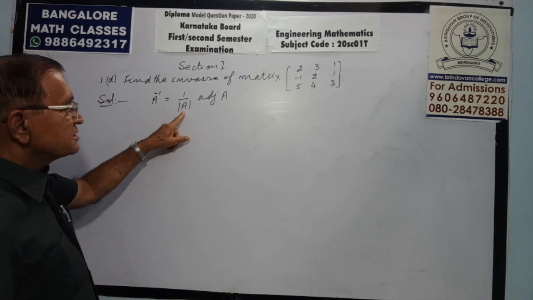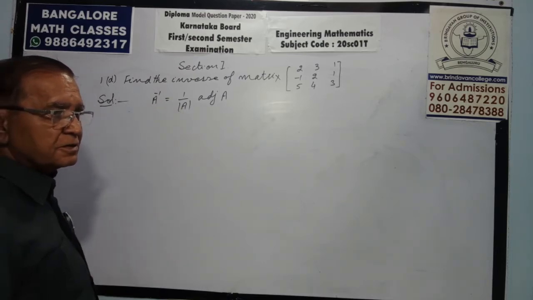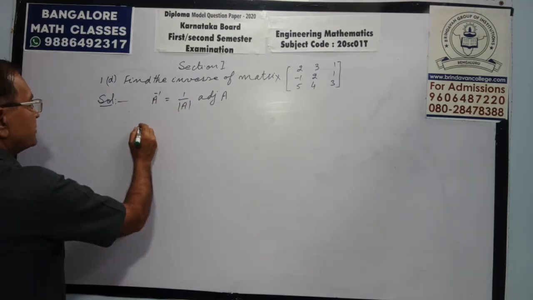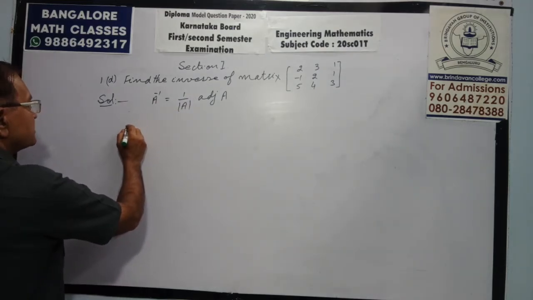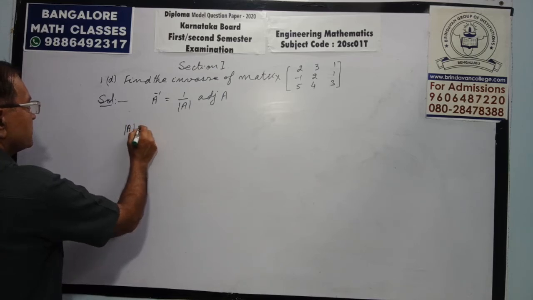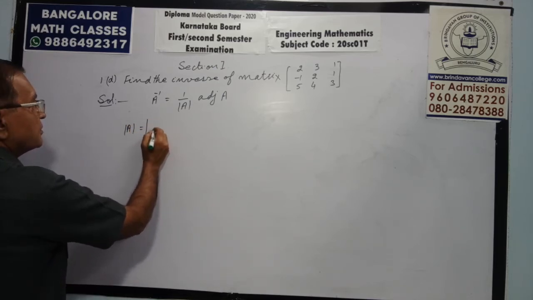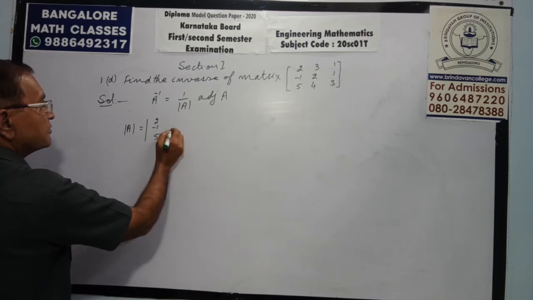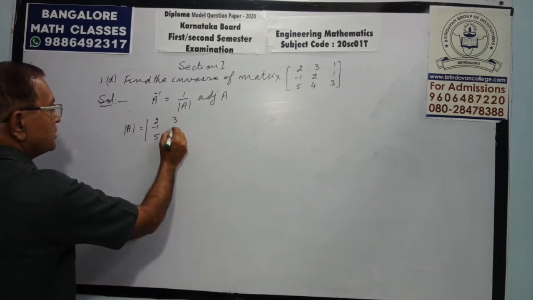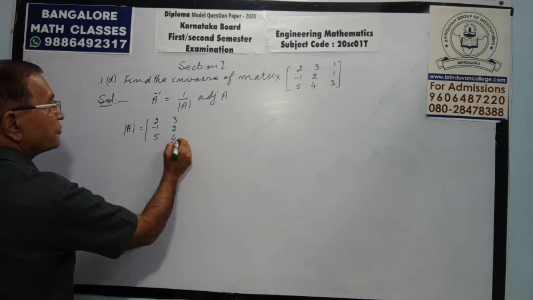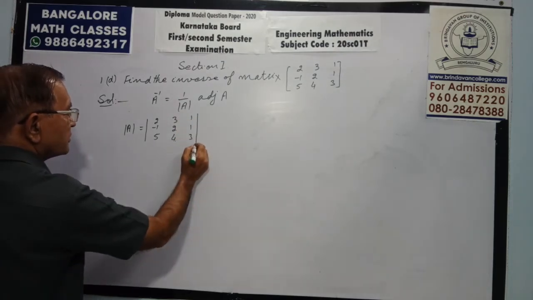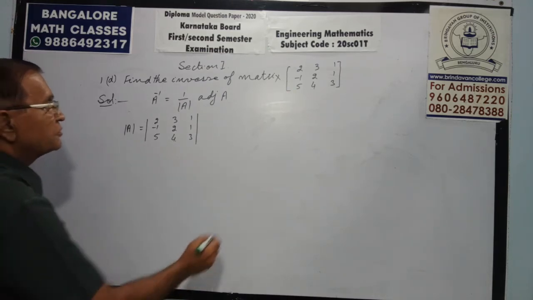If A determinant is 0, solution is not possible. It means your first step is to find the value of A determinant. Now we will put it as determinant, not matrix. 2, minus 1, 5, 3, 2, 4, 1, 1, 3. So find its value.